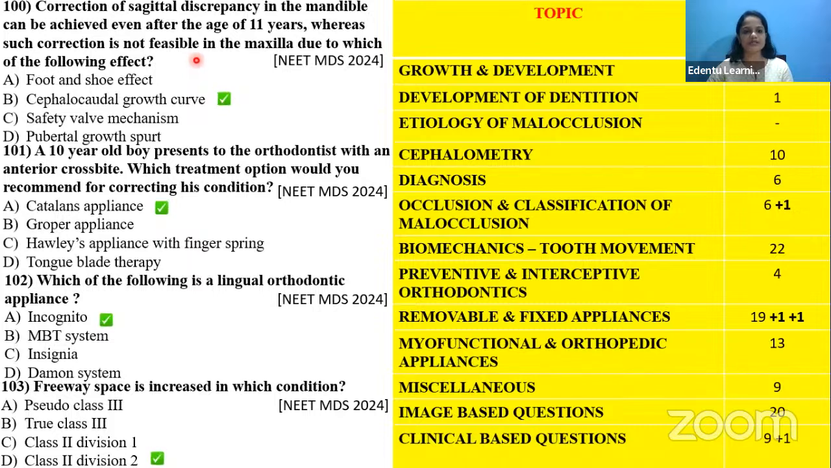We'll be able to do it in the mandible but not the maxilla, they are asking. So it comes under growth and development.